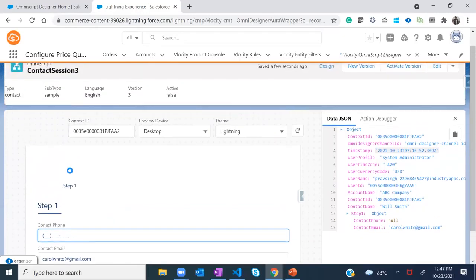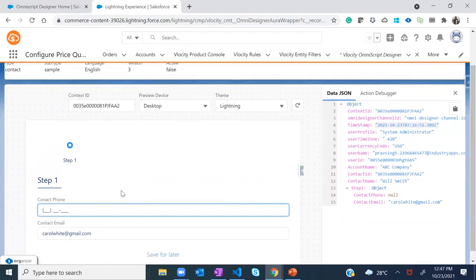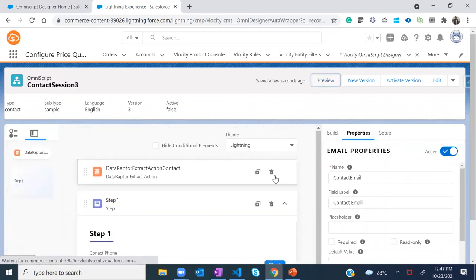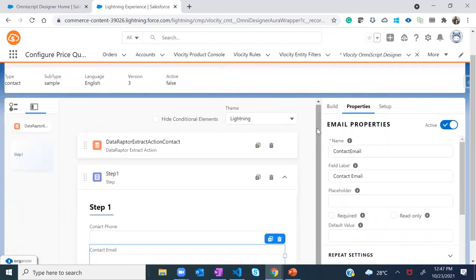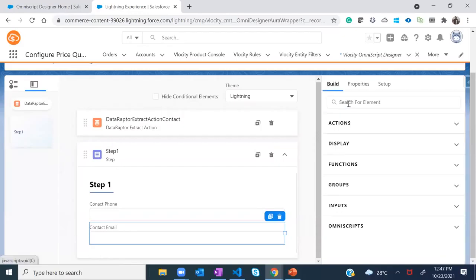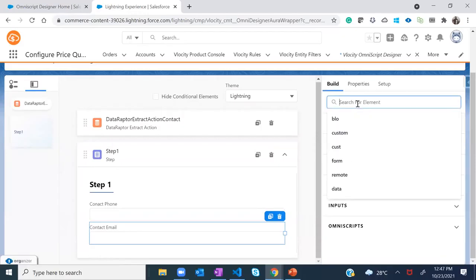But before that, if you see, the contact name is missing, and that's quite an important field over here. So we'll again go into design. In order to add a contact name, we'll not simply drag a text over there and put in a name from the data raptor. What we have done, just to showcase how you can embed a Salesforce custom LWC, we are going to embed a LWC here.